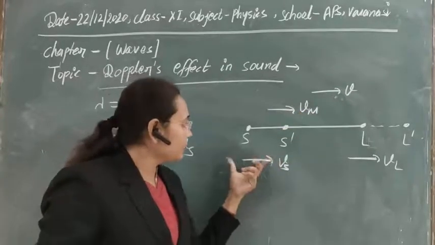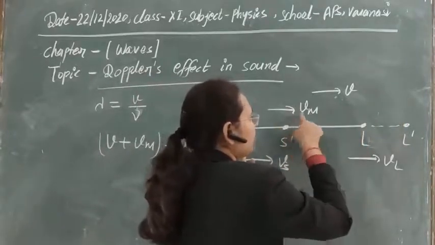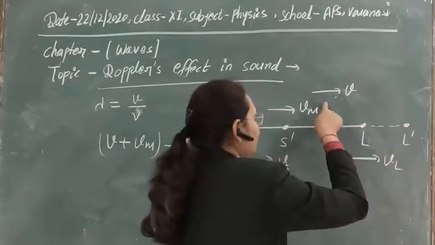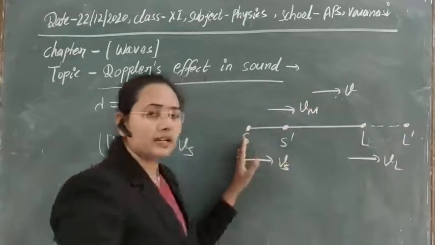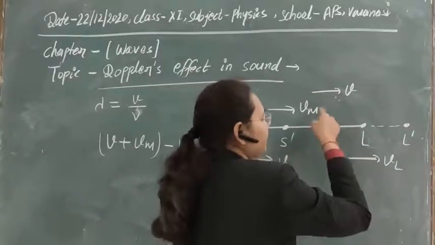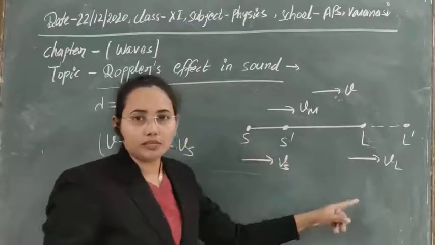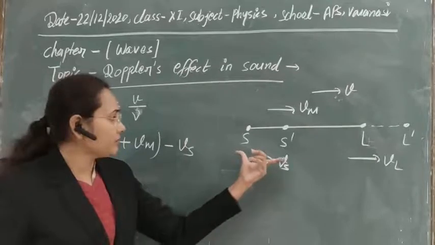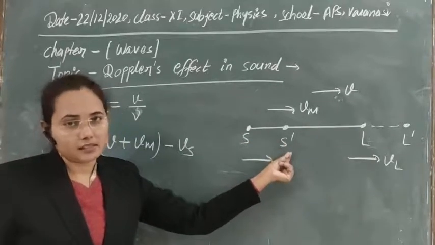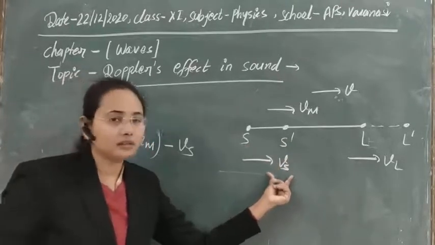Now suppose the source is at rest and there is relative velocity due to the movement of the listener. Then obviously the relative velocity will be generated in the medium, so the overall distance will be V plus Vm. But if the source is also moving, then the distance between them will decrease, obviously. This decrease is equal to the distance travelled by the source from S to S dash, and in 1 second this distance is equal to Vs.